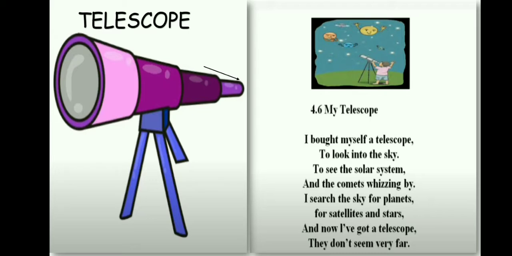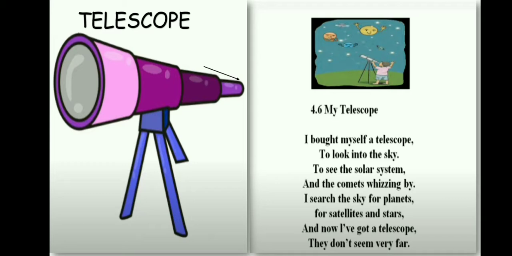Through that, you have to look, and in the front part, the big round lens, you can sight everything up there, high up in the sky, the planets, the satellite, the stars, and you feel as if it's very close by. Although it's very far, when you look through a telescope, it appears close by. So that is what the poet Tony Bradman is telling us.